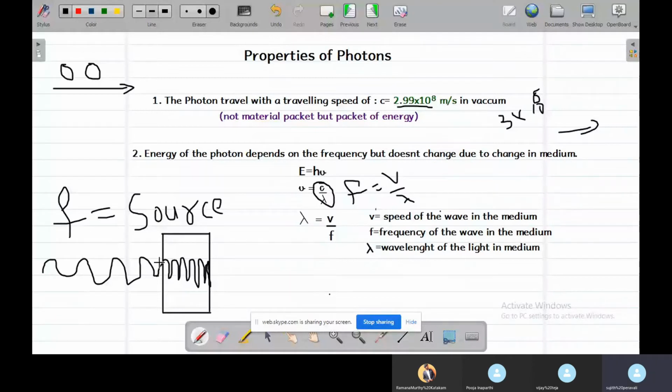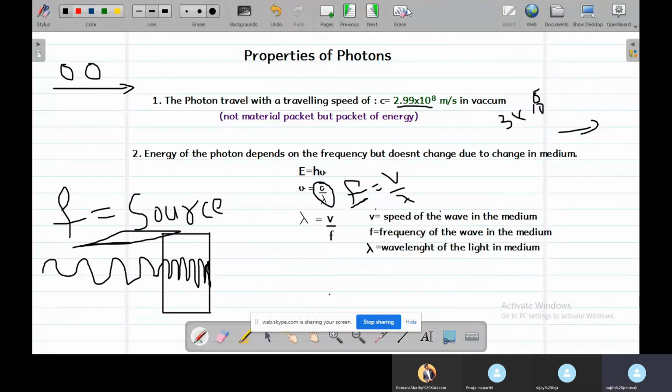As the medium changes, the wavelength decreases and speed increases. But frequency always remains constant. Frequency doesn't change upon changing medium. This is one of the most important properties, and frequency is always dependent on source.